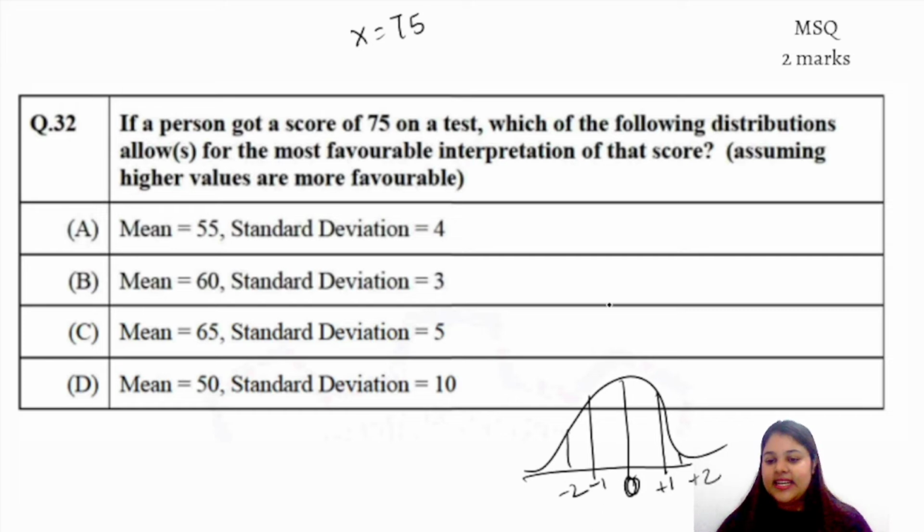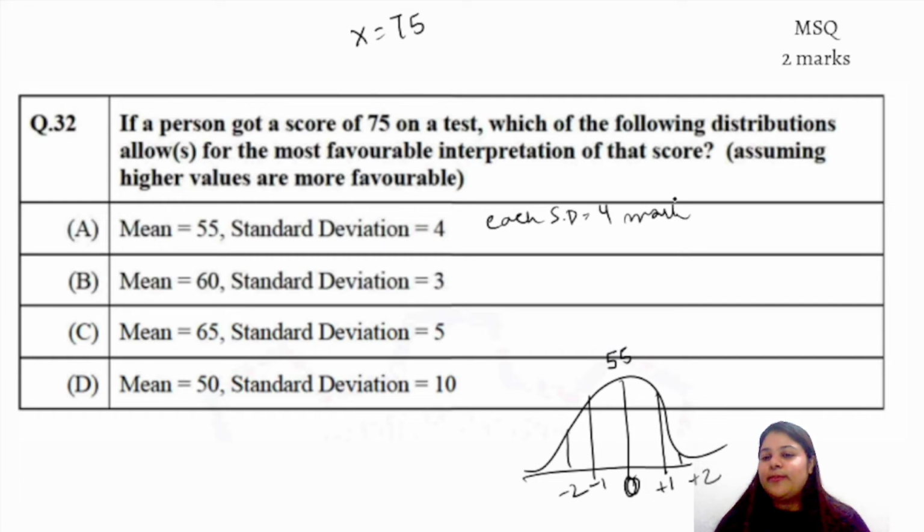Right? So we will look at each option first. So here in the first option, the mean is given as 55. So it should be here and the standard deviation here is 0. Now the question could have been better worded, where they could have said that each standard deviation is of 4 marks.